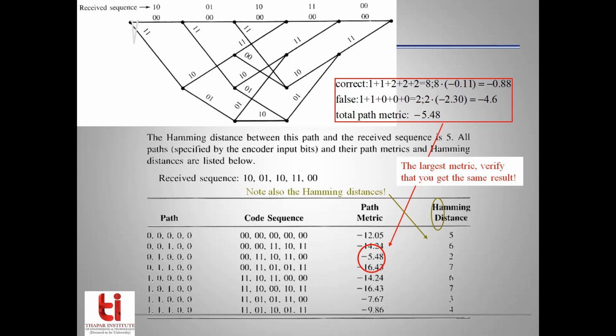Both are based on similarity or dissimilarity of bits. When we are using dissimilarity, we are talking about Hamming distance. When we are using both similarity and dissimilarity according to some weighting scheme, then we call it a path metric. Hamming distance is also a path metric, and there can be many path metric functions which depend upon how we generate our weights for weighting the correct decisions and false decisions. It means weighting the matching bits and weighting the non-matching bits.